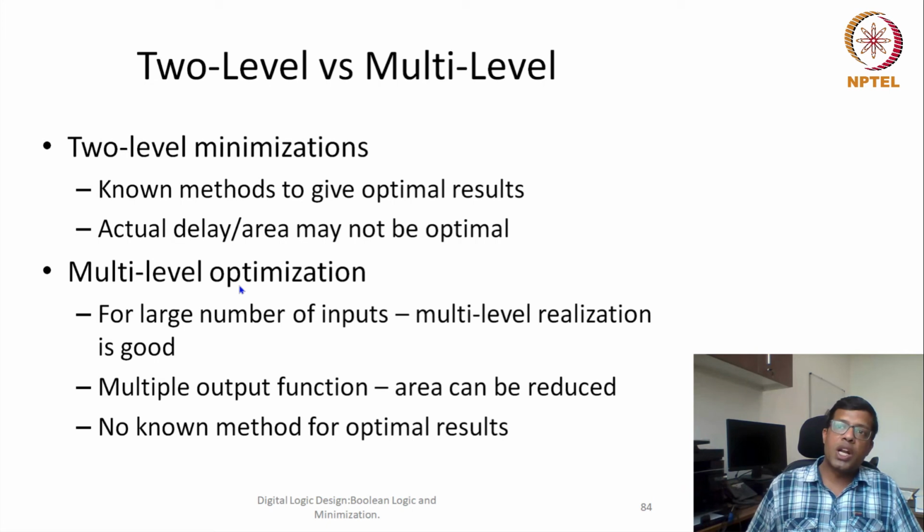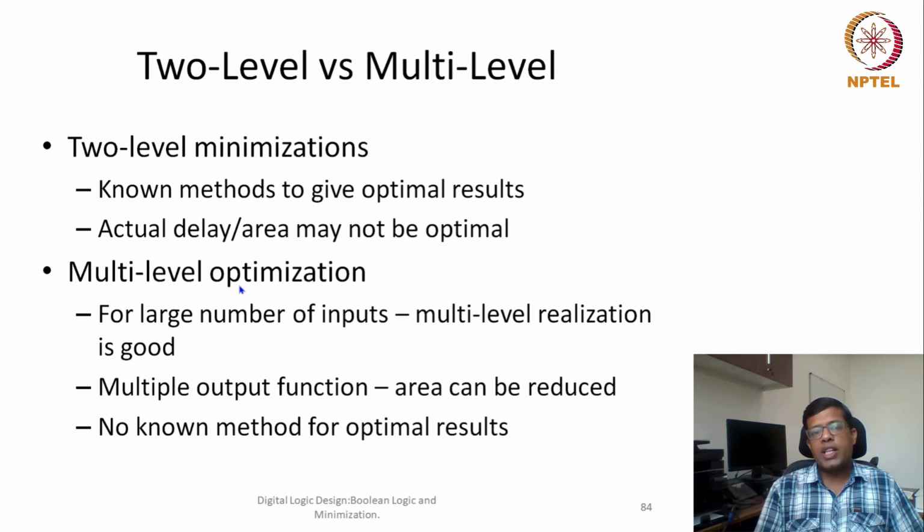If the number of inputs is large, that suggests that you shouldn't go for 2-level optimization, but should go for a multiple level optimization, because the final implementation would require a gate which has a smaller fan-in. So this also raises another question: why not design the final circuit with multiple level optimization starting from scratch? Whenever we start optimizing, why not go for multiple level optimization?